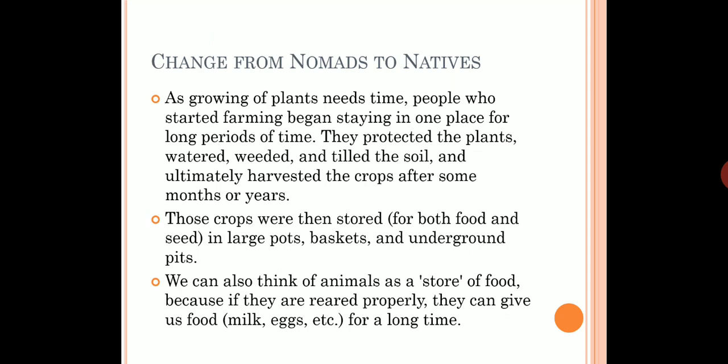Okay, they also started to rear animals as a store of food, because they thought that if the animals were reared and taken care of properly, the animals would provide food, for example milk, eggs, meat, etc. for a longer time period. Okay, let's move forward.